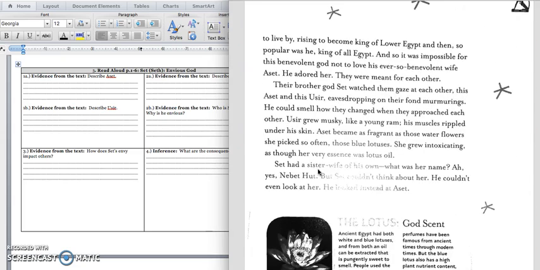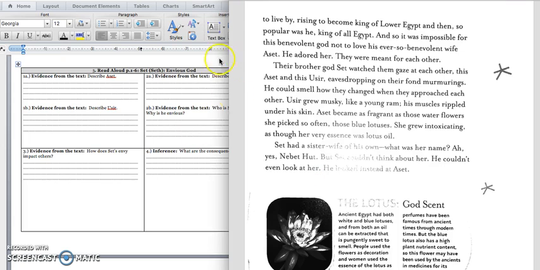Okay, we'll stop right there because we have information about who Set is. Make sure you're getting ready to underline this. We know that Set is the brother of Usher and Aset, and he has a sister wife, Nebet-Hut.